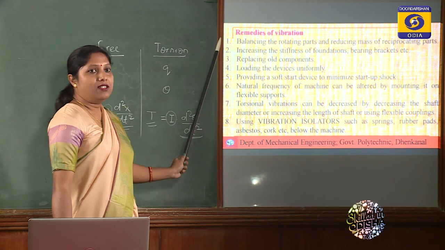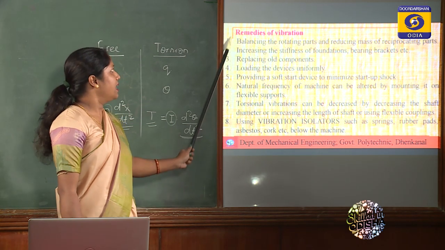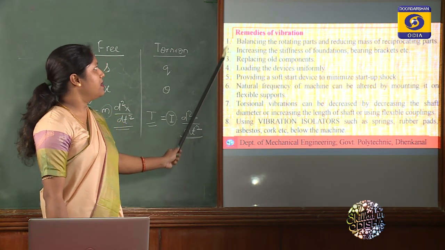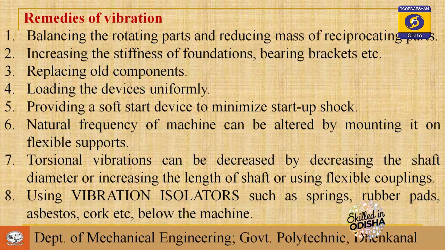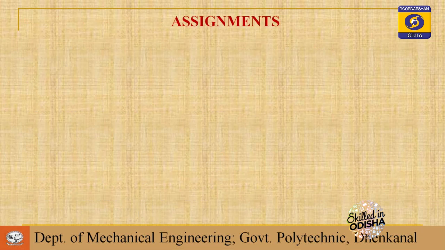So these are the vibrations, and these are some remedies of vibration, how to avoid them: balancing rotating parts, reducing the mass of reciprocating parts, increasing the stiffness, replacing old components. Like this, there are remedies of vibrations, and if the vibration cannot be avoided, you can use vibration isolators like springs and rubber pads to decrease vibration.